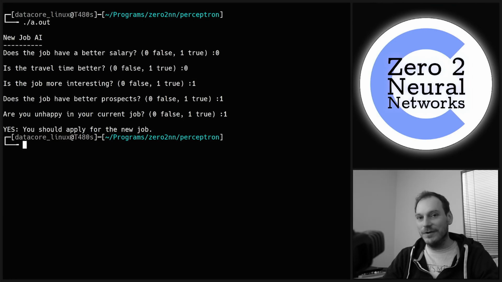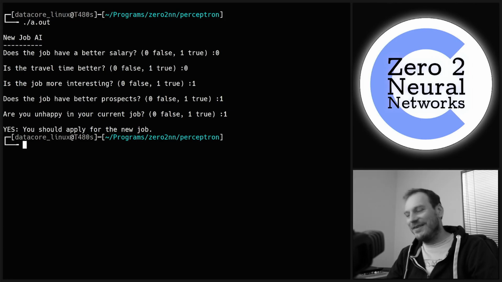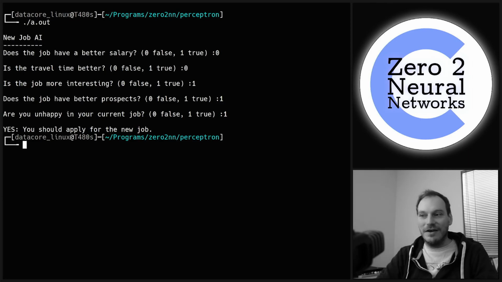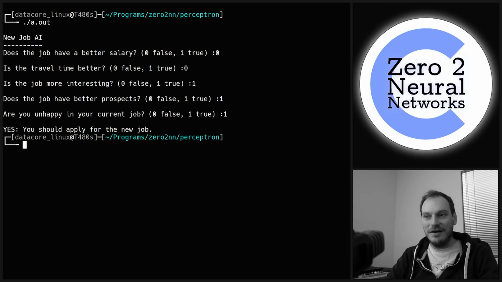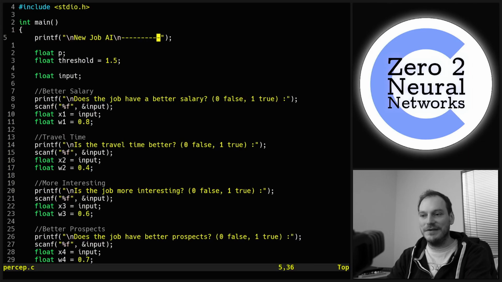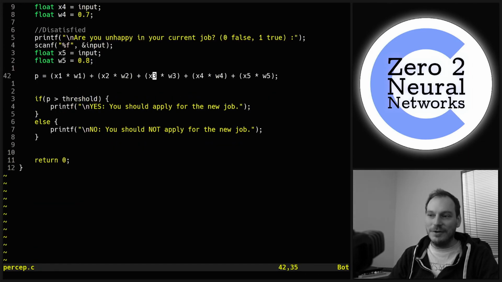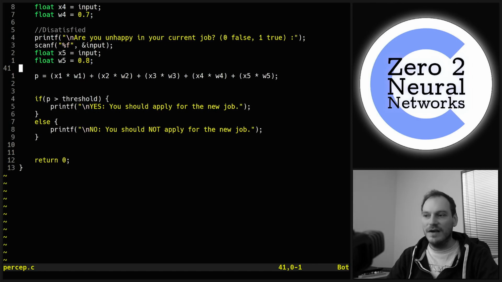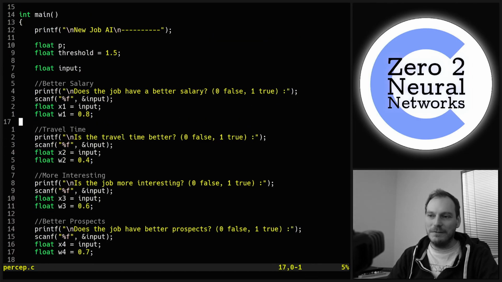I mean, things have got a lot more complicated. We basically added a load of complicated mathematics to the problem, and we've added non-linear activation functions and those kinds of things. But this is actually an artificial intelligence. It's a very simple one, but it is an artificial intelligence, and look how simple the program is. The entire algorithm is this one line of code that makes it all work. The rest of it is just taking inputs, and we can model other kinds of questions. It's simply a matter of defining what weights we want and what the threshold is going to be. It's a very limited AI that we can't do much with.